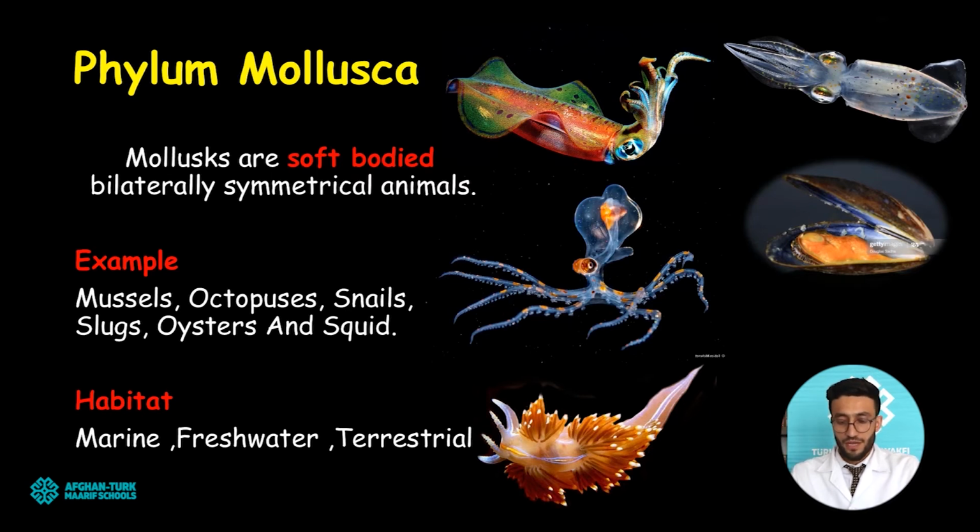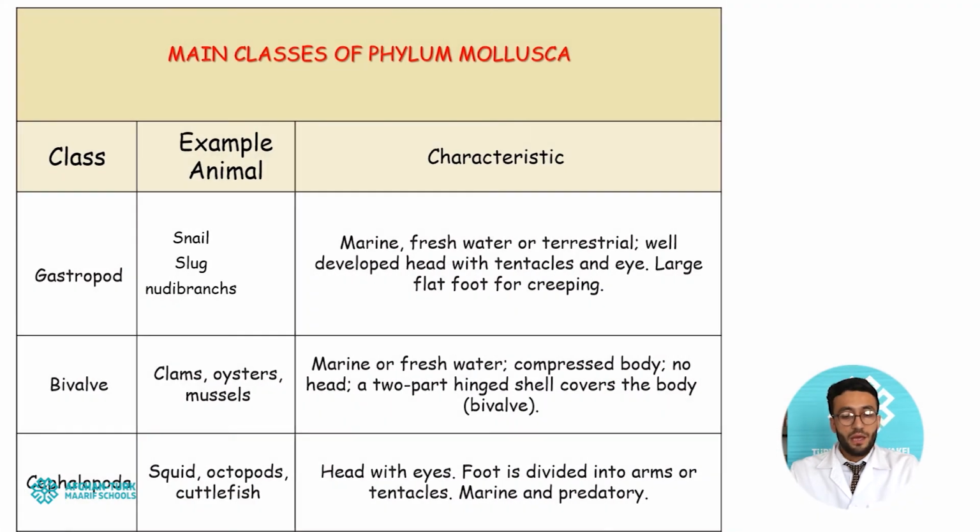About their habitats, they can live in different life conditions. We can find them in marine water and salt waters. Also we can find them in fresh waters, but mainly we can find them on terrestrial land. These are the main classes of phylum mollusca. Let's talk about each class, the example animals, and the main characteristics of each class of phylum mollusca.